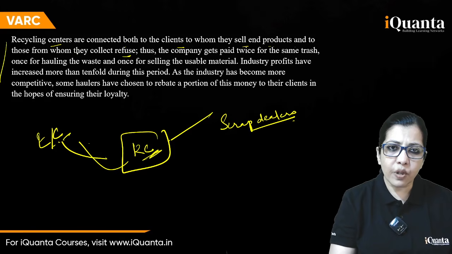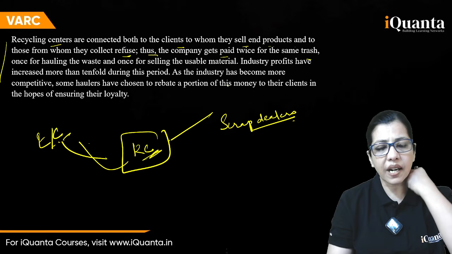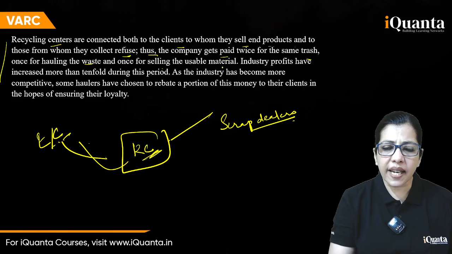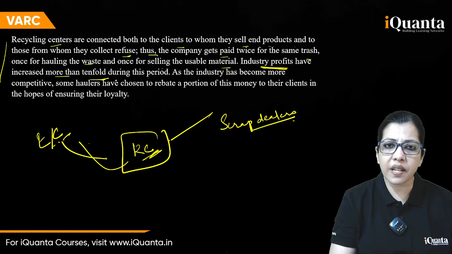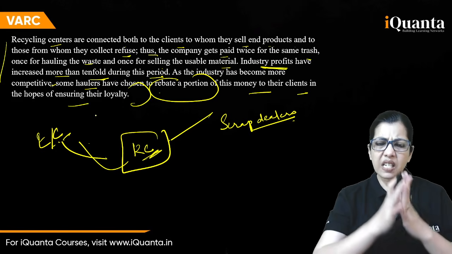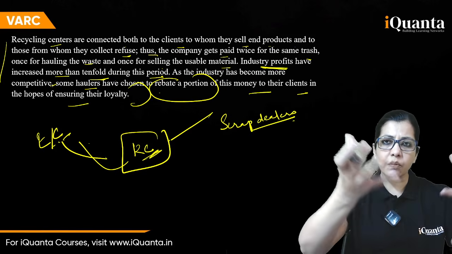Okay, and to those from whom they collect refuse. Thus, the company gets paid twice for the same trash. Once for hauling and once for selling the usable material. Industry profits have increased more than tenfold during this period as the industry has become more competitive. Some haulers have chosen to rebate a portion of this money to their clients in the hopes of ensuring their loyalty. A typical economics passage, supply and demand, and the people who are making profits.